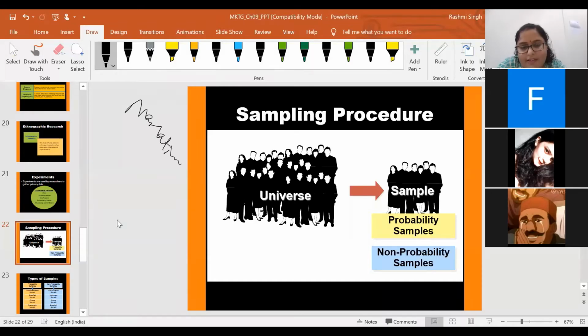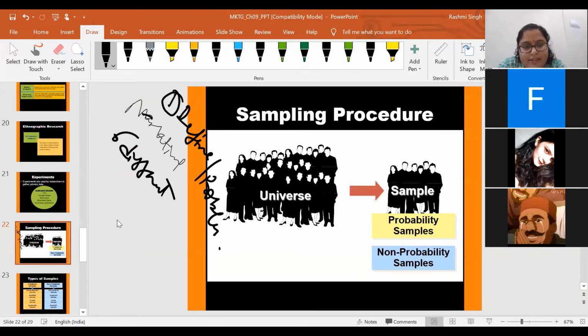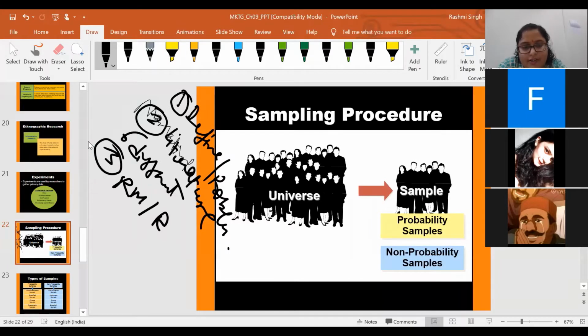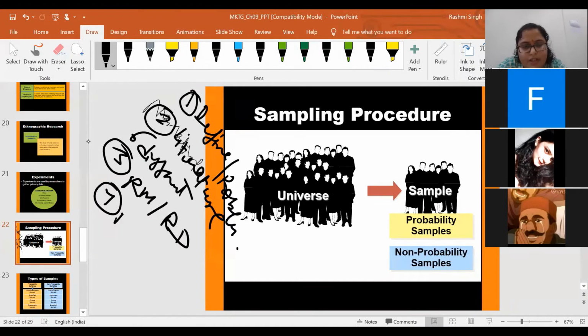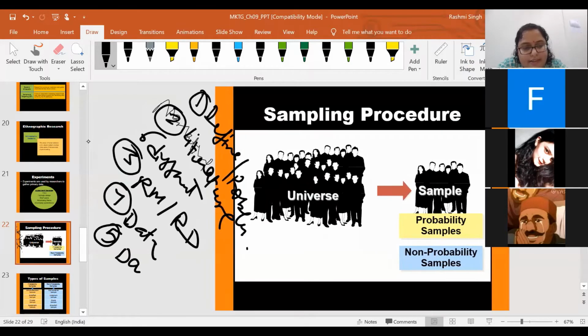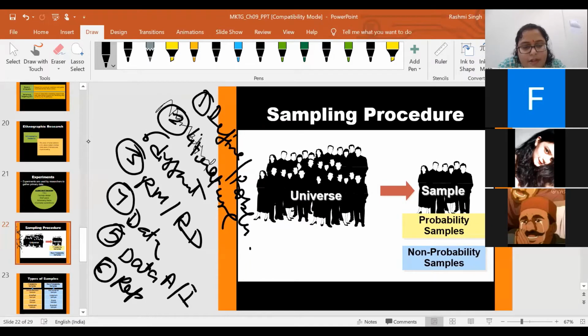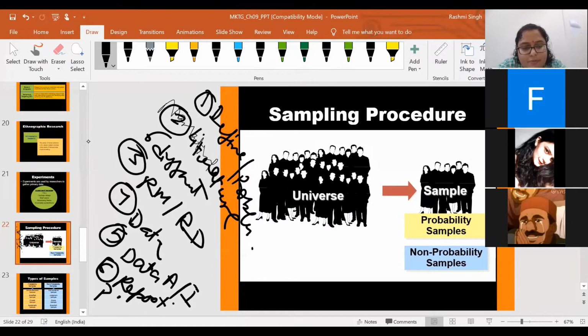Research, and then we have discussed the 6 different stages of marketing research. What are the 6 different stages? First, it's all about defining the problem, and from that problem you will define your objective. Second step we discussed, it's all about the literature review. The third step we discussed, it's all about the research methodology or the research design. Fourth step is all about data collection. The fifth step is all about data analysis and interpretation. And the sixth step is report making, report preparation, and report presentation.